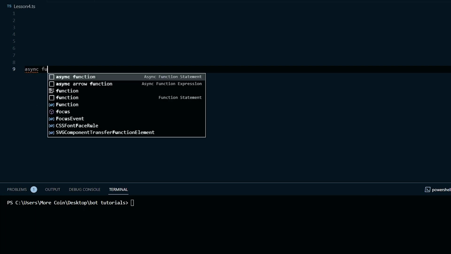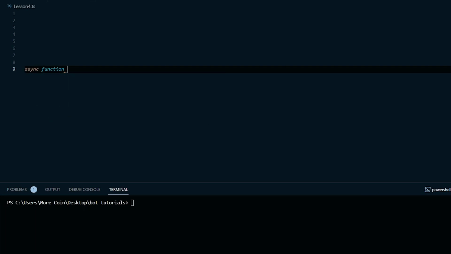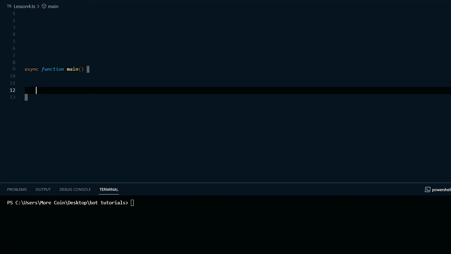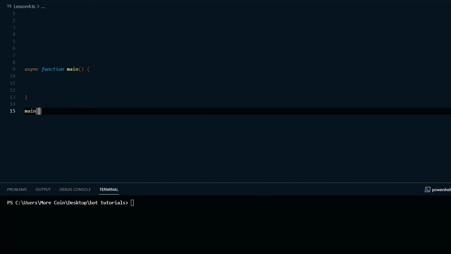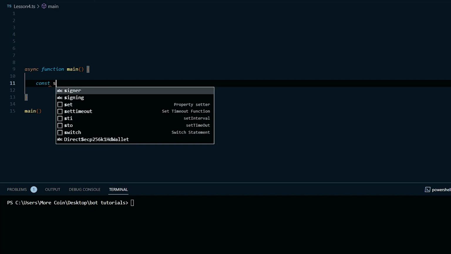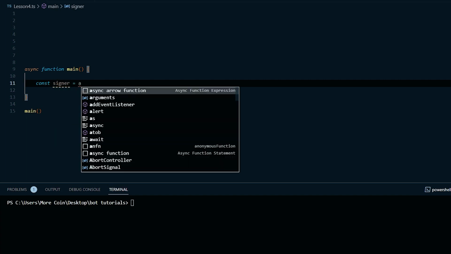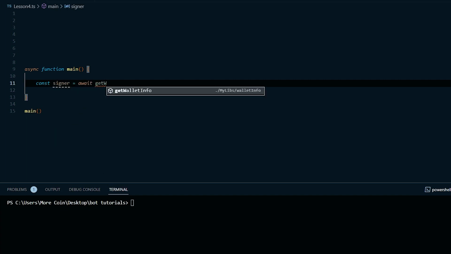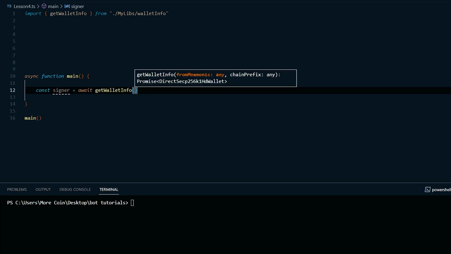Then we create our main async function by typing async function main parentheses and then curly brackets. Inside of this function, we're going to start to call some of the other functions that we created in previous lessons. The first thing we're going to start with is our basic wallet info. To do this, we're going to create a const that I'll name signer and set it equal to await and then the function I created which returns our wallet information. Mine's called getWalletInfo, and then add parentheses.